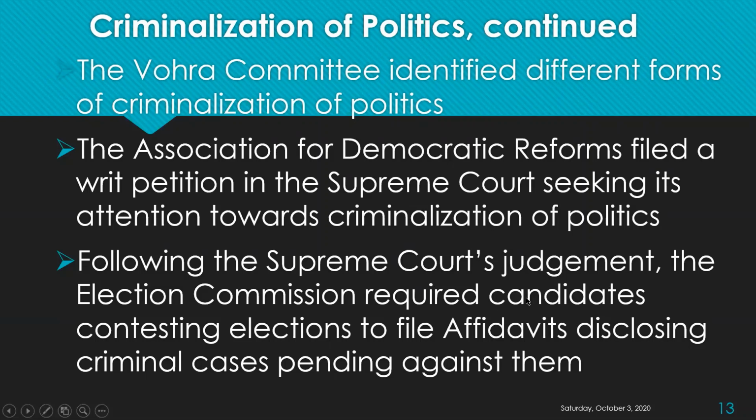So why do you think these affidavits are important? These kinds of disclosures will enlighten the voters. They will exercise their franchise in an informed way. If they know about the true colors of the candidates, they may choose the right candidate. With that intention, this reform was introduced by the Election Commission.